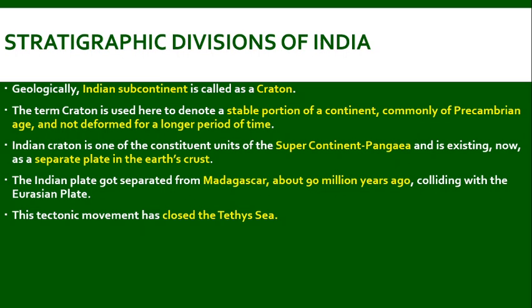The Indian plate got separated from Madagascar about 90 million years ago and is currently colliding against the Eurasian plate. The tectonic plate movement of the Indian plate closed the Tethys Sea, which existed between the Eurasian plate and the Indian plate.